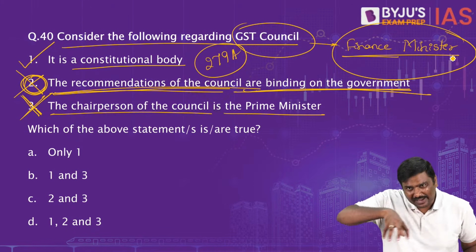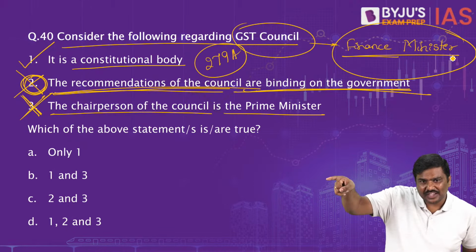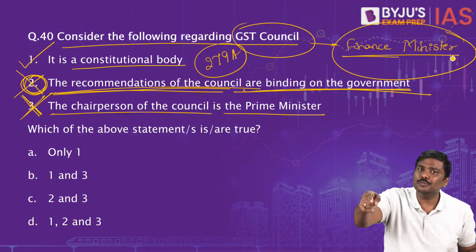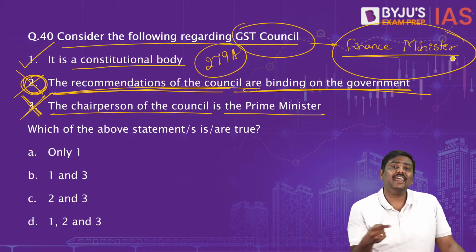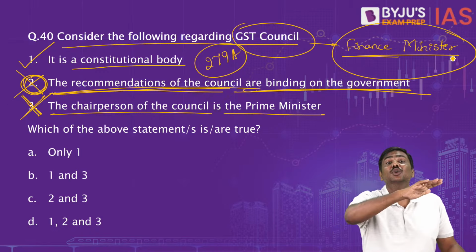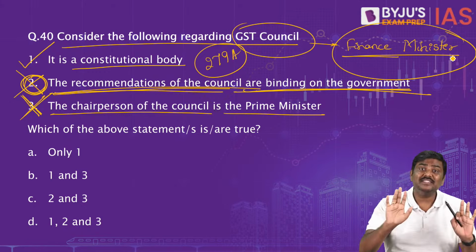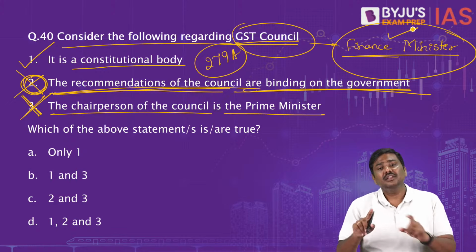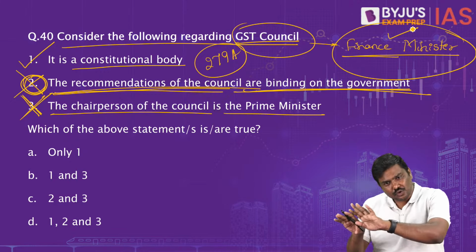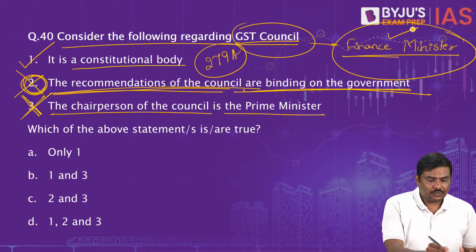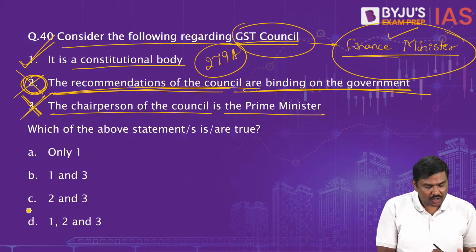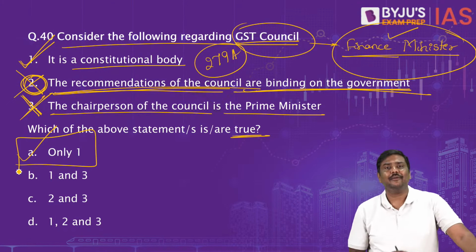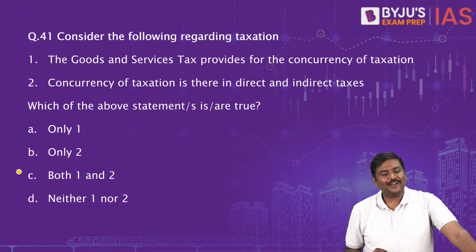But has anybody been elected in the GST Council to become a vice chairperson? No. Nobody so far has been elected. And that elected person should be from the states. That is, from the states, somebody has to be elected as a vice chairperson. Nobody has been elected so far. Please remember that. So in the GST Council, the Finance Minister is the chairperson. There is no vice chairperson as of now because nobody has been elected. Done. So first one is correct. 2 and 3 are wrong. Because you're supposed to find which one is correct, the right option will be option A. Only one is correct.